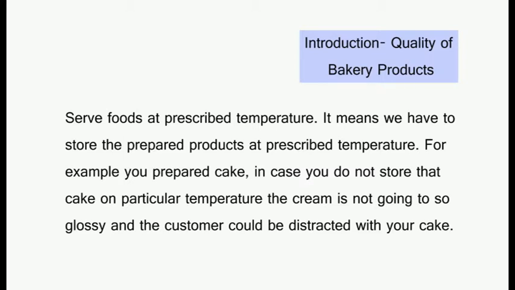If we do not store the cake at that particular temperature, the cream will not be so glossy and the customer will be put off by our cake, and we will not be able to maintain our quality. So we should have proper temperature controlling equipment so that we can serve the product to the customer at the right temperature.